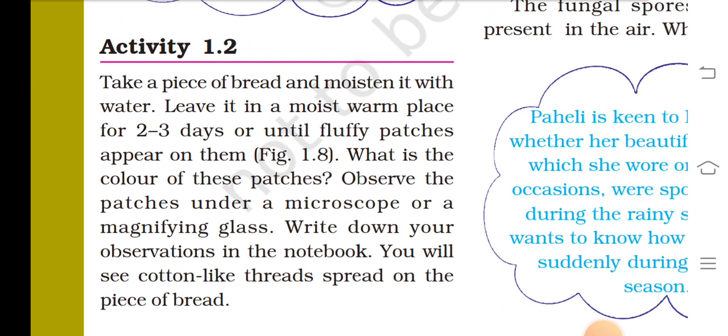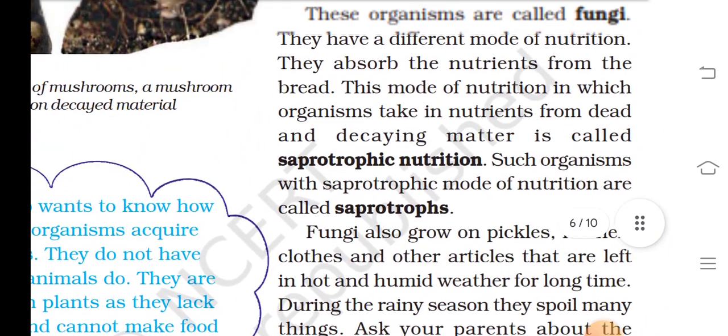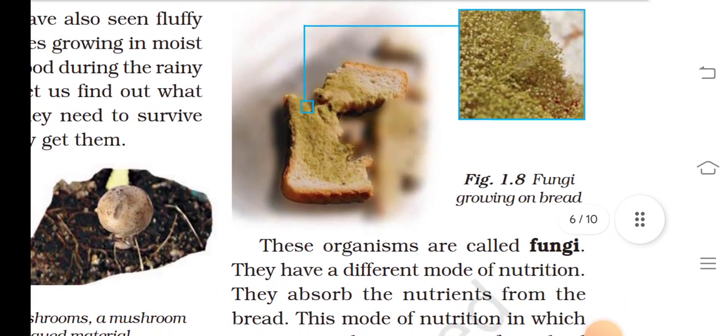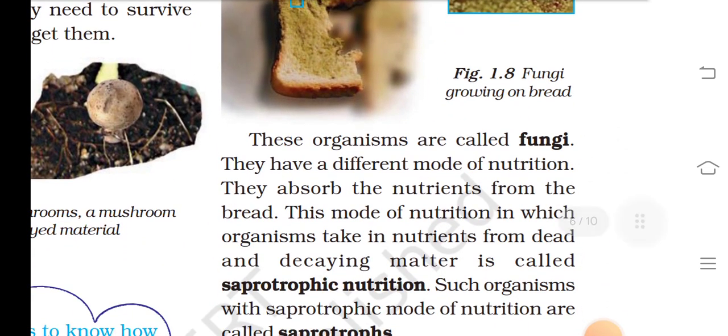What are the colors of these patches? Observe the patches under a microscope or magnifying glass. Write down your observations in the notebook. You will see cotton-like threads spread on the piece of bread. Fungi growing on bread. These organisms are called fungi.